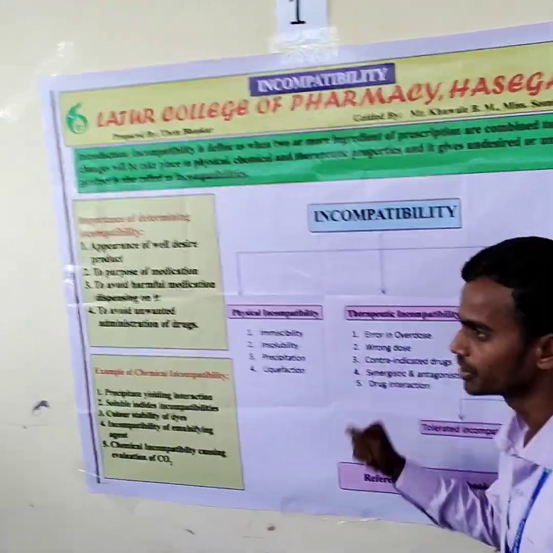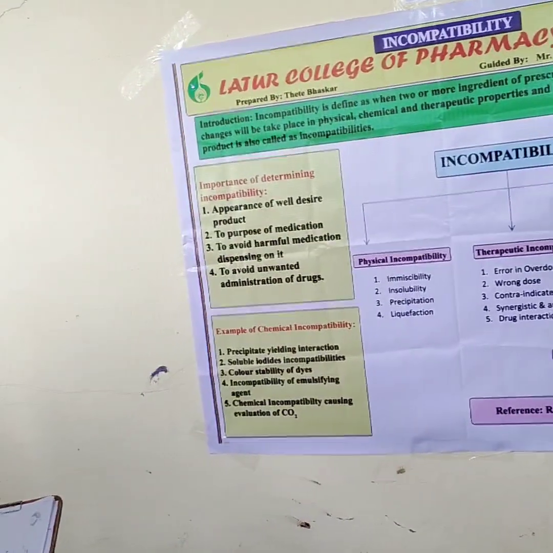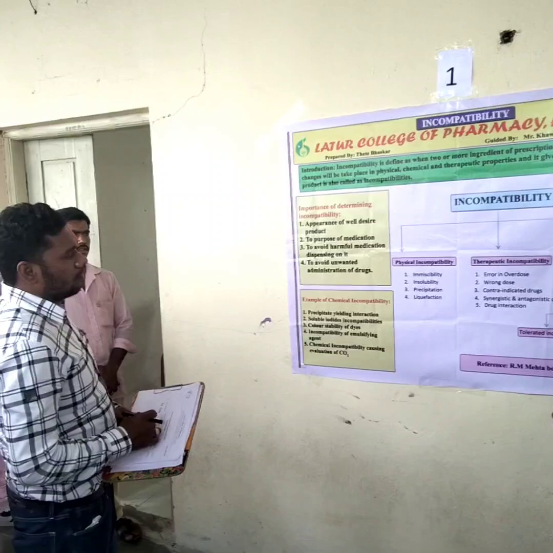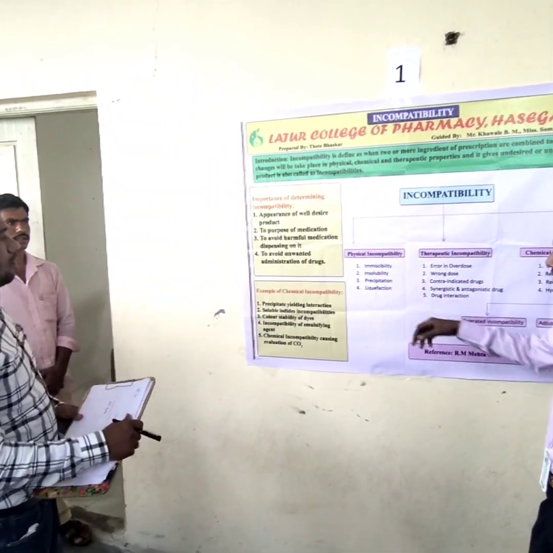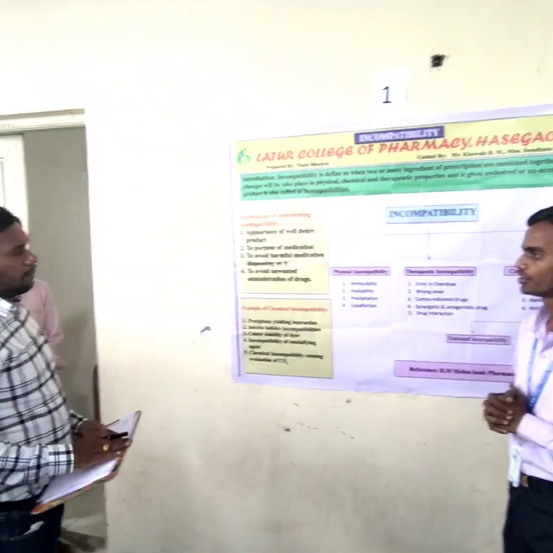Which changes take place in physical incompatibility? Physical changes take place, like color, odor, taste, and morphological changes. And there are 4 methods included in physical incompatibility, that is the correction method. Number first is immiscibility, second is insolubility, third is precipitation, and fourth is liquefaction.